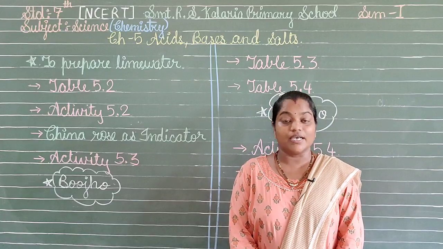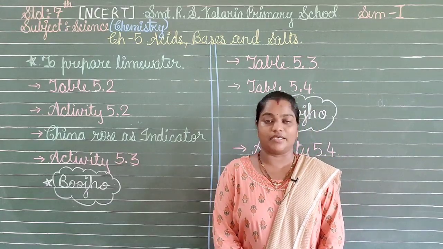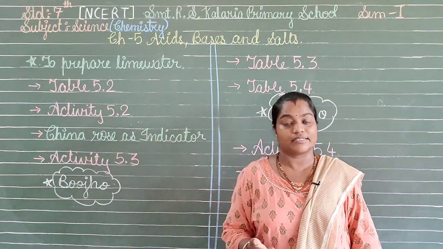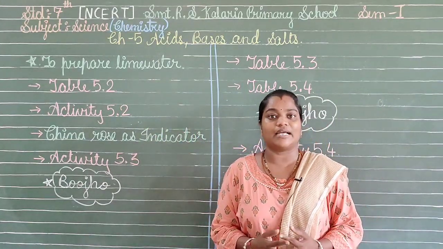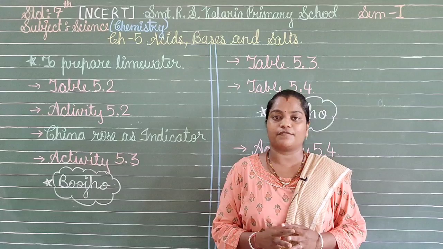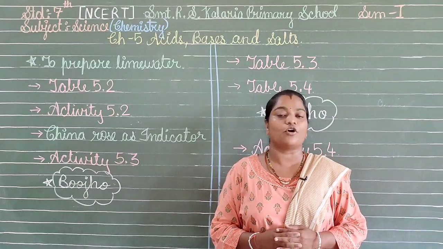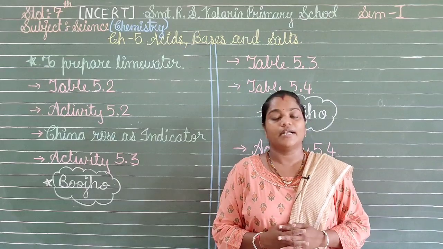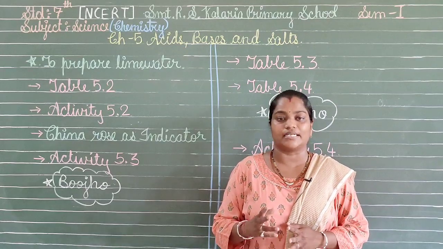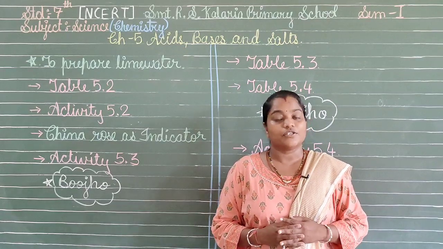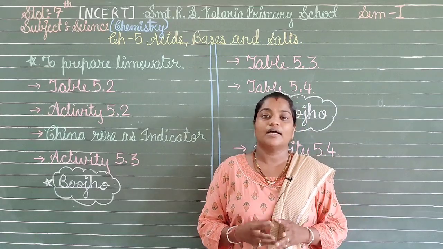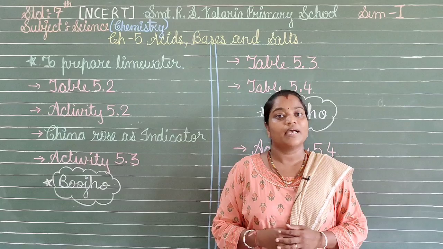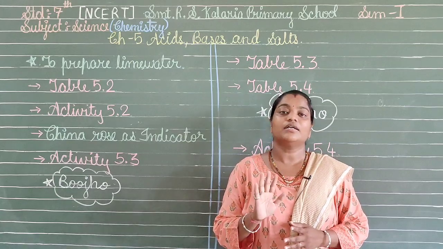Now let us see the other things present over here, that is how to prepare lime water. Yes, lime water. What is lime? It is a white colored powder which is used to paint the walls. The first base is the cement base, but later on we apply this white colored base, that is the lime. So we take this lime and add some water to it, then stir it for some time, then let it stand for some time.